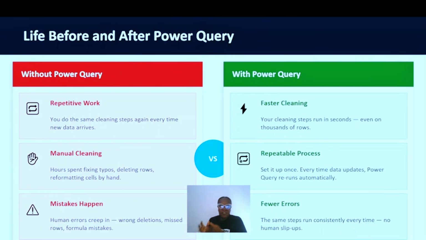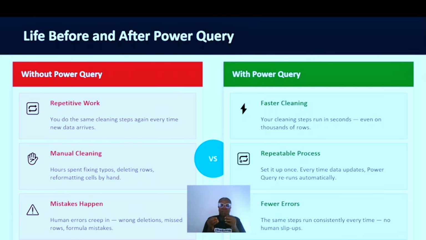Now, let's see life before and after Power Query. Without Power Query, there is always repetitive work. We keep doing the same cleaning steps over and over again. When data arrives, we keep repeating those steps. Another thing is that without Power Query, there is always manual cleaning. We spend hours fixing typos, deleting rows, and formatting cells by hand. So manual cleaning happens without Power Query.